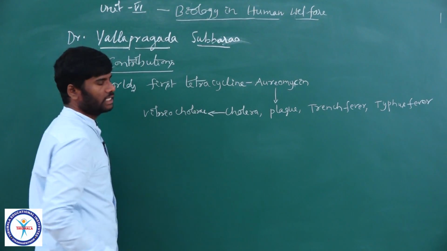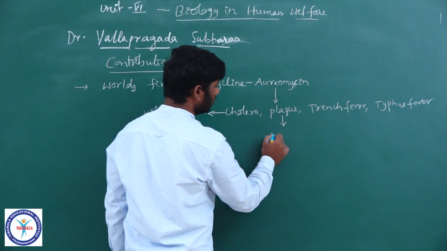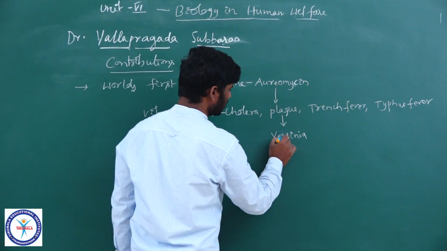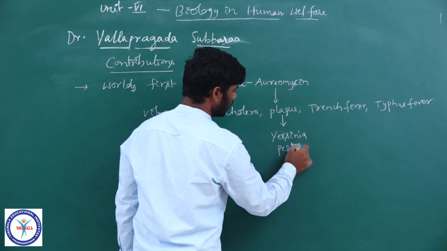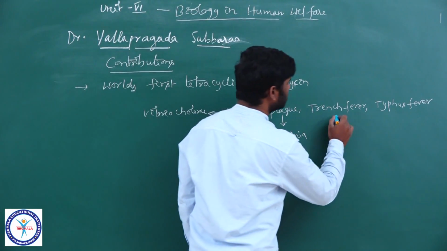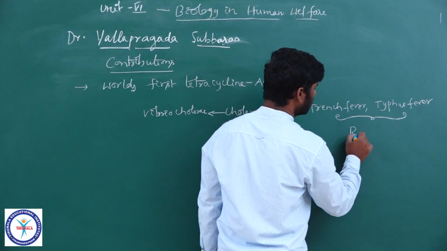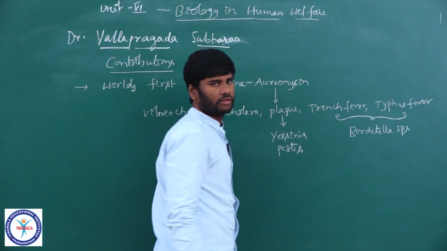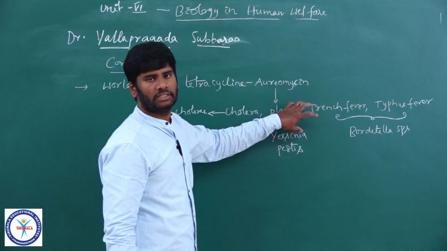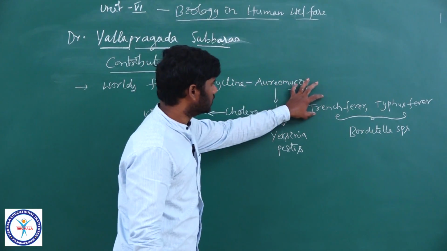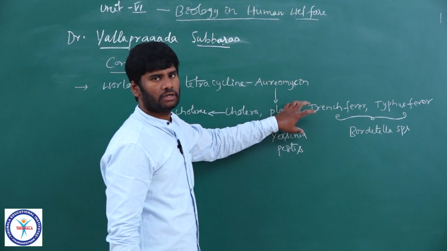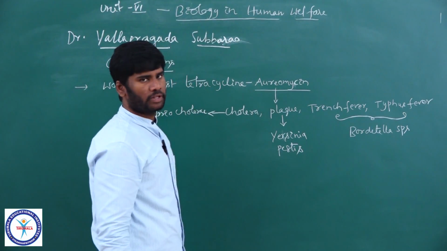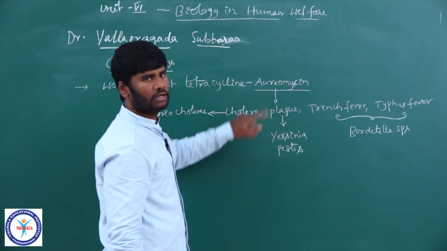Plague is caused by Yersinia pestis, which is also a bacterium. Trench fever and typhus fever are caused by other bacteria. So, all these are bacterial diseases, effectively cured by aureomycin, the world's first tetracycline.